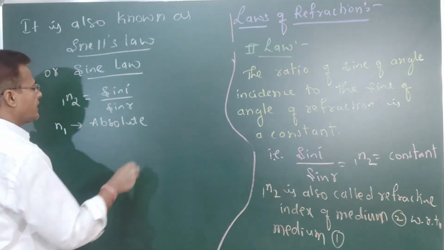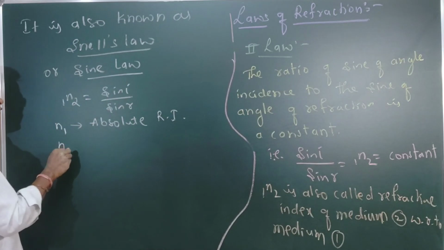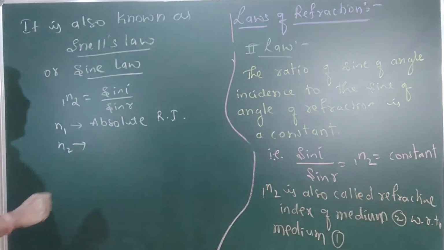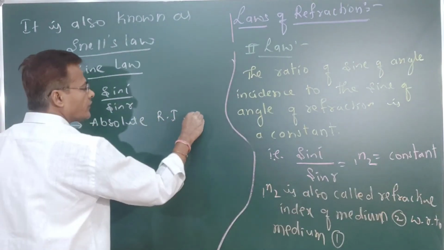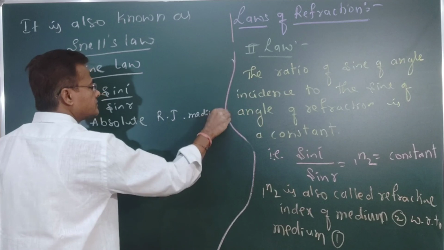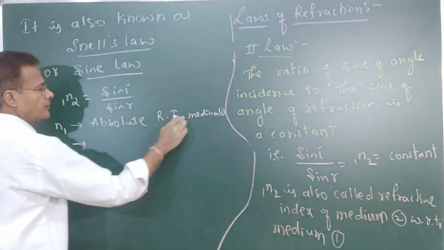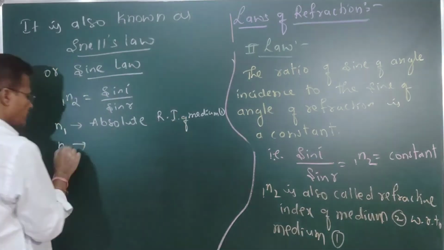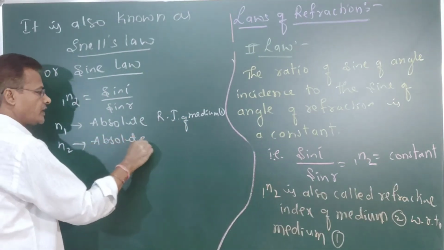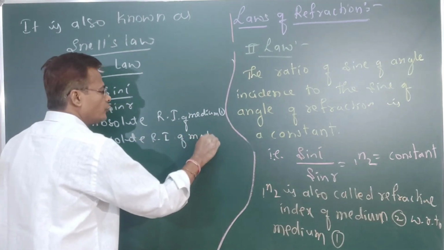So n1 means the absolute refractive index of medium 1, and n2 means the absolute refractive index of medium 2.